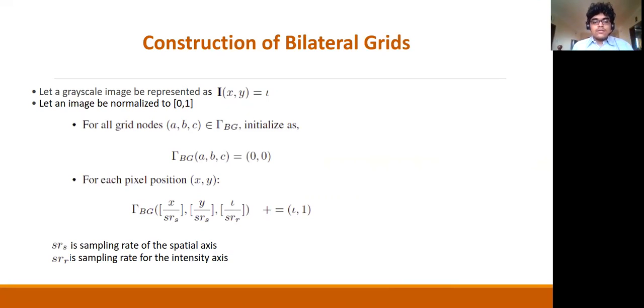The SRS basically controls the resolution of the bilateral grid, and the SRR basically controls the degree of edge preservation. And bilateral grids are so promising because even though people perform aggressive downsampling on them, they are still able to obtain high quality results, and we observe this in our own application.